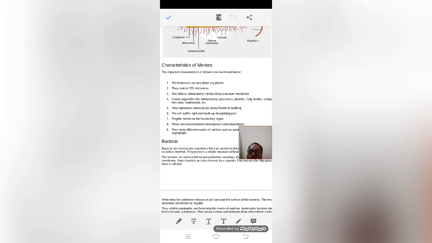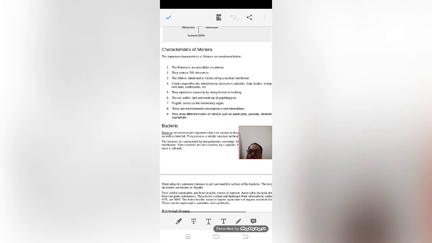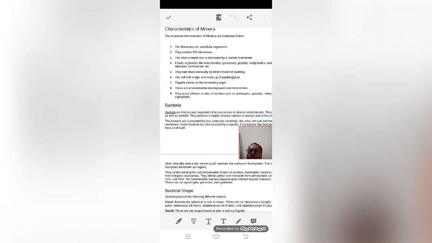That is, monerans are unicellular in nature, and they have ribosomes which are 70S. DNA is naked, and they lack cell organelles. This was studied in lower classes, and they reproduce asexually by budding or fission. Then the cell wall is made up of peptidoglycan. Flagella will be present, and the mode of nutrition is autotrophic, parasitic, saprophytic. Many of them, and inside this class, the sole occupant is